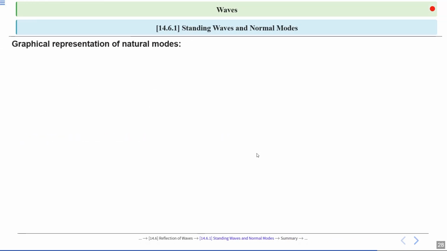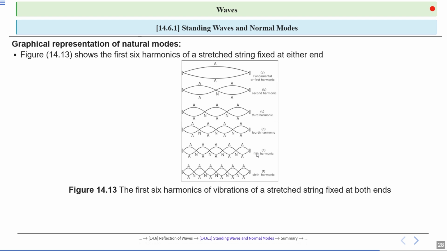Now graphical representation of natural modes. The given figure 14.13 shows the first 6 harmonics standing wave patterns of a stretched string fixed at both ends, showing how the number of antinodes A and nodes N increases with each successive harmonic corresponding to higher frequency of vibrations. The fundamental or first harmonic has one antinode, while the sixth harmonic has six antinodes, with nodes always occurring at the fixed ends and at points of no displacement along the string.